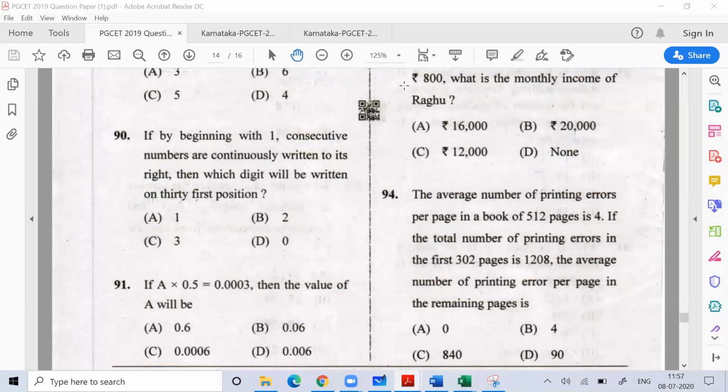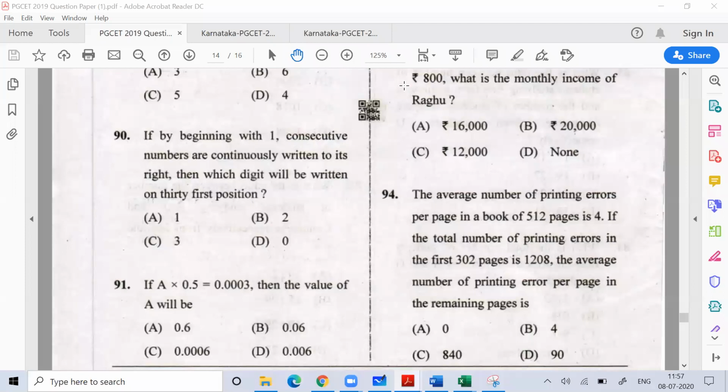So in the first 302 pages, you saw till 302 pages. So how many pages are left to be seen? 210 pages. You saw till now 302 pages. Total pages in the book is 512 and the average error per page is 4. So what is the total error?